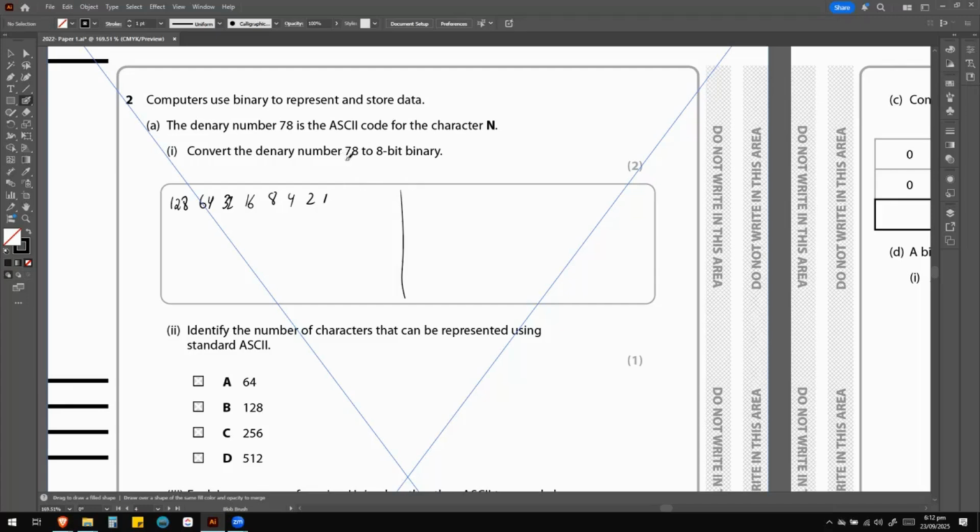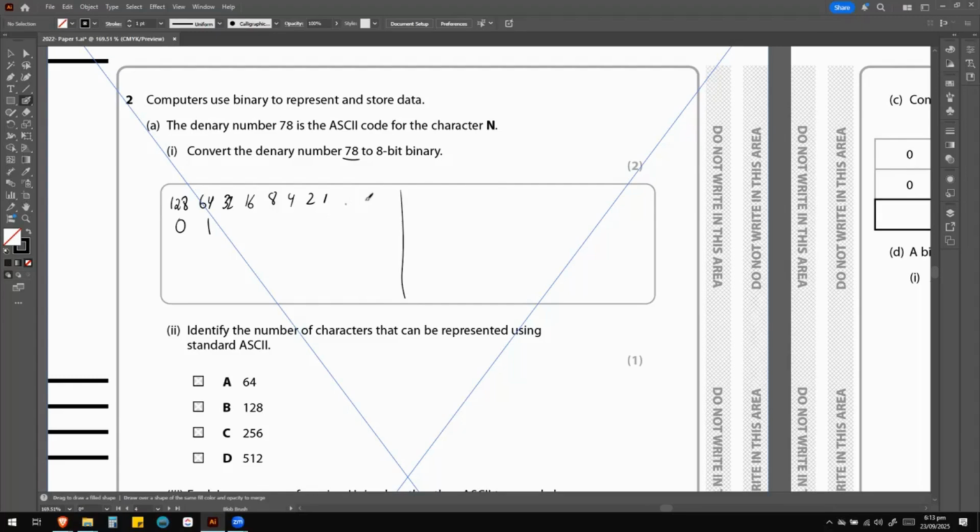Now, I'm going to start filling in for 78. Remember, when we convert from denary to binary, we ask ourselves: is 78 greater than or equal to 128? It is not, so we put a 0 here. Then we move on to the next place value, 64. Is 78 greater than 64? Yes, it is, so we use this and put a 1 here.